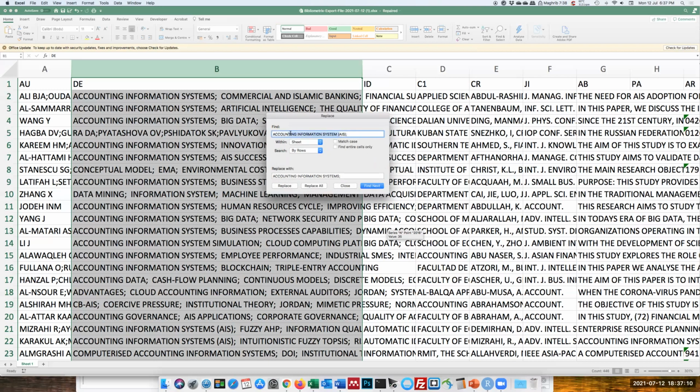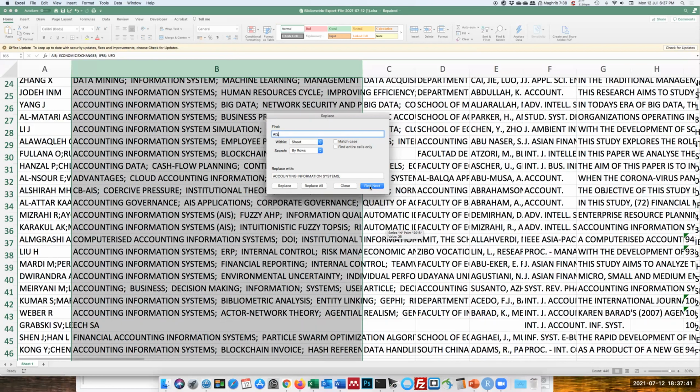How about the ones that have AIS? You have to make sure about this semicolon, otherwise some of the items, for example AIS application, will be replaced as well. To make sure, you can just click find next to see whether there are any related. This one is about CBAIS, it's not, so you go to next.